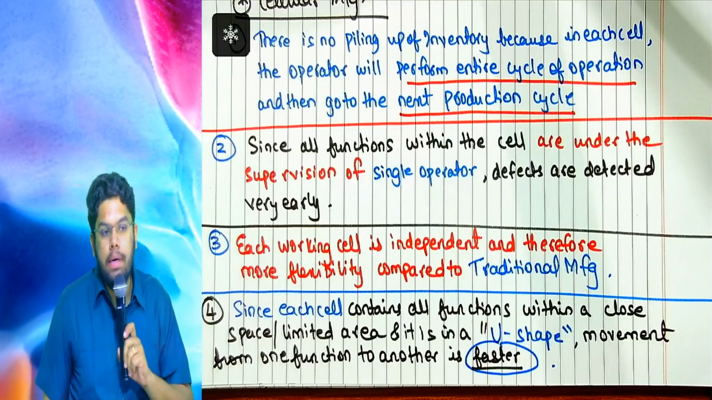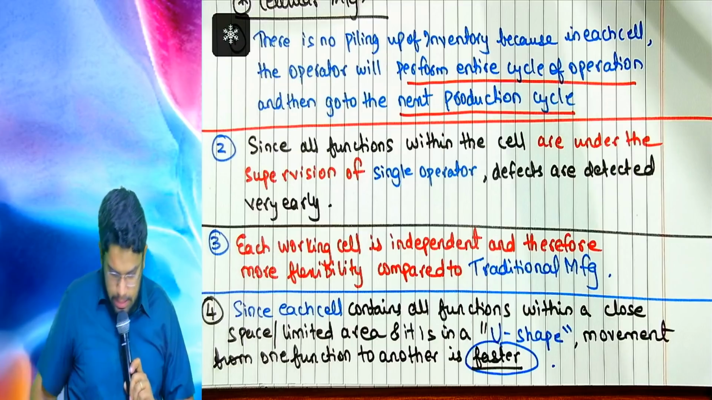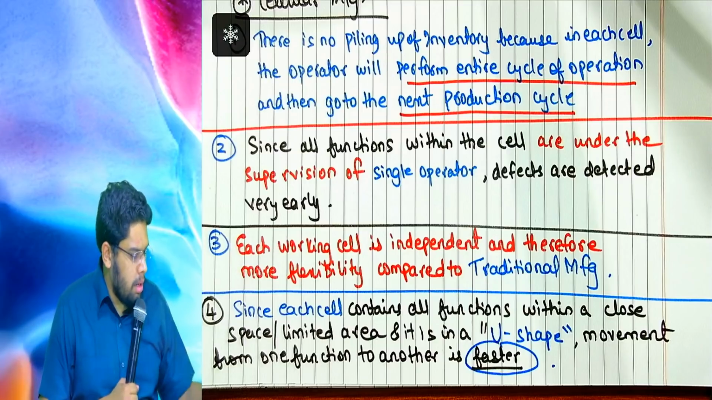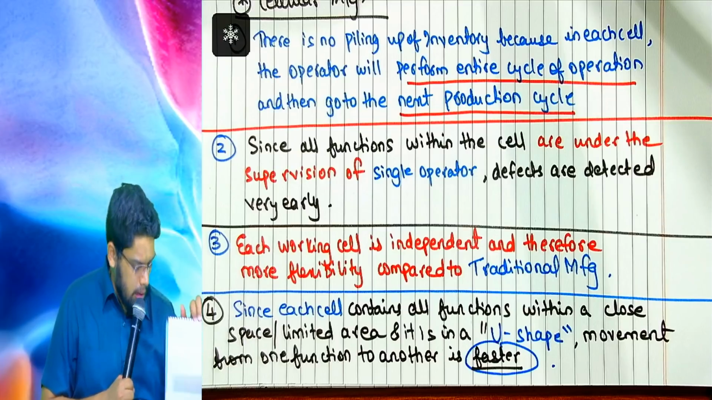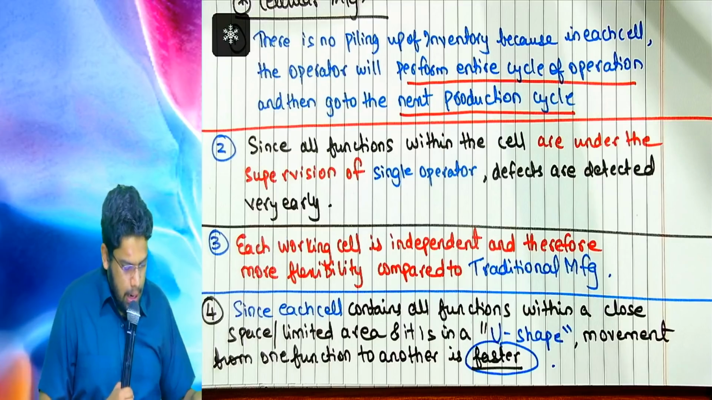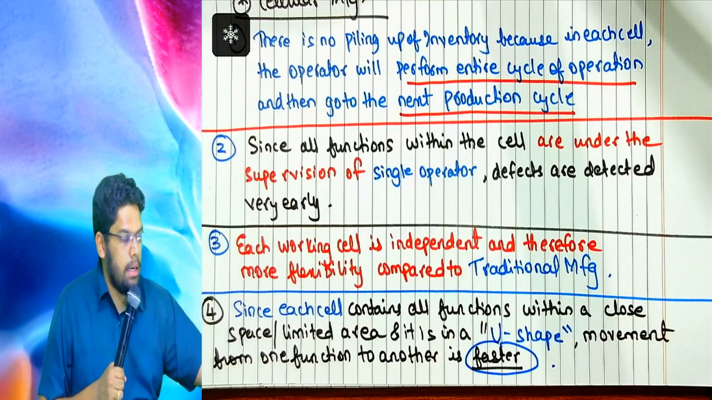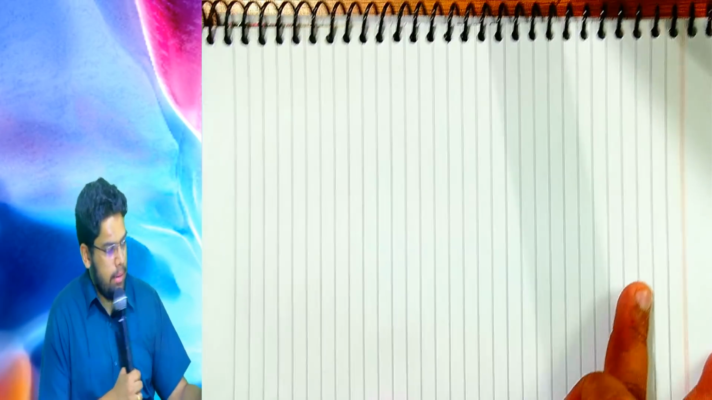Finish these 4 points. What is the next problem? Can you tell me what is the next problem? Yes, sir. Tell me, sir. Breakdown of one department will affect all other departments in traditional, but in cellular manufacturing, that problem does not arise. Shall I turn the page? Right. Point number 5, sorry.